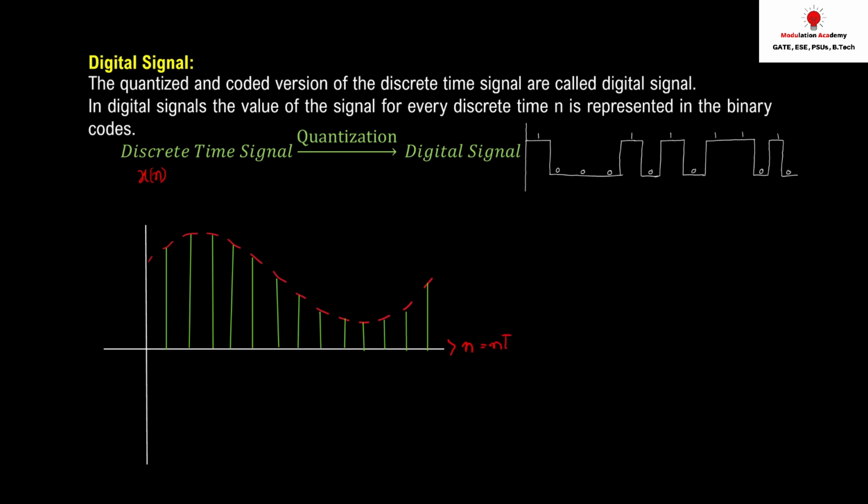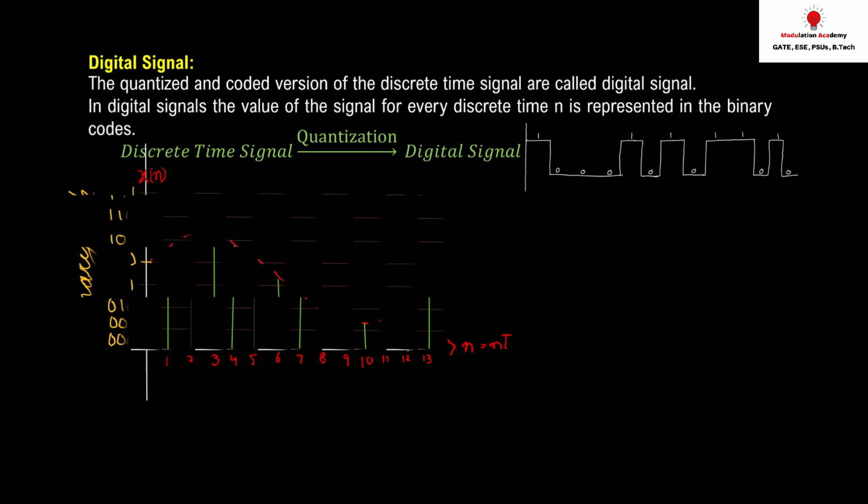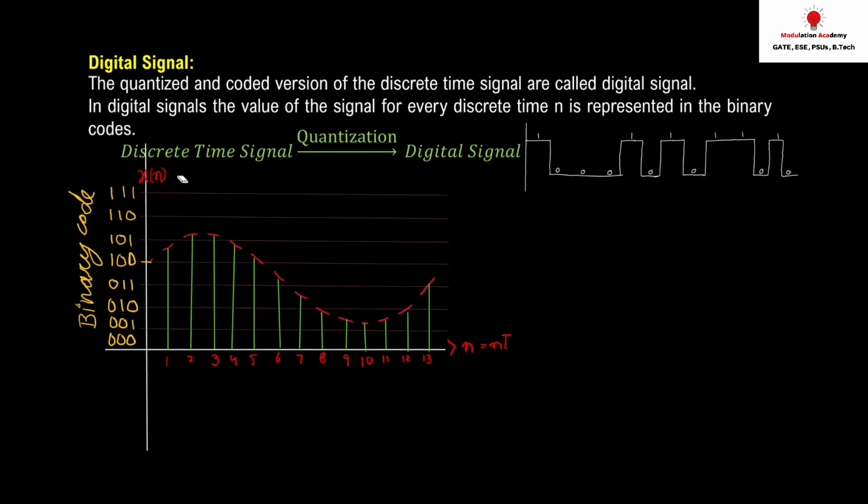So here I have taken 1, 2, 3, 4, 5, 6, 7, 8, 9, 10, 11, 12, 13 samples. I have taken the value of the continuous signal at particular time intervals. Now that signal is quantized. Quantization means we are going to assign some values, in binary terms. I'll assign a binary value to each particular discrete value.